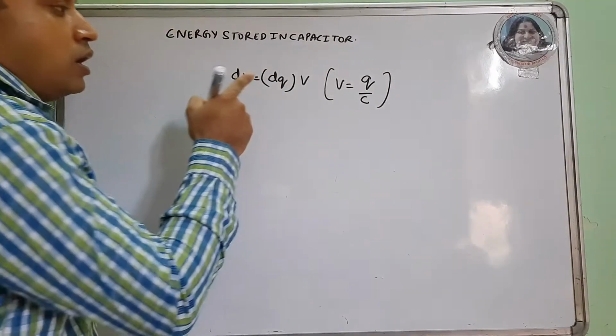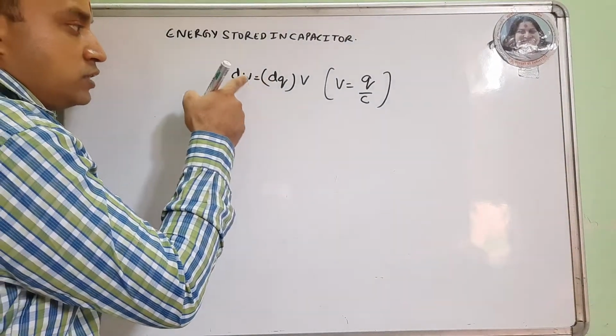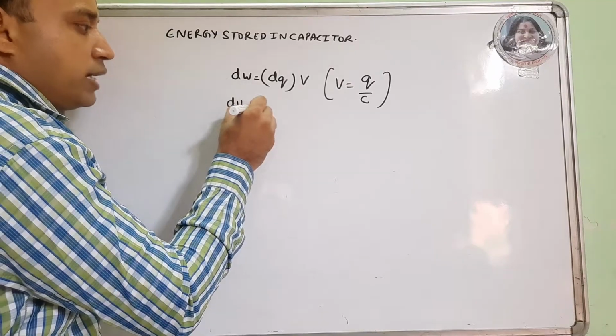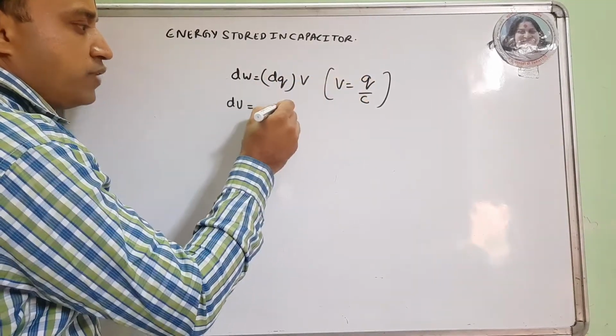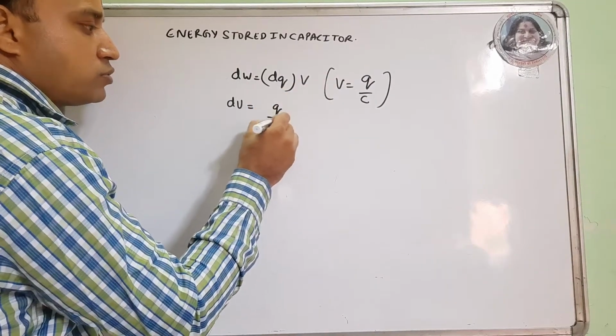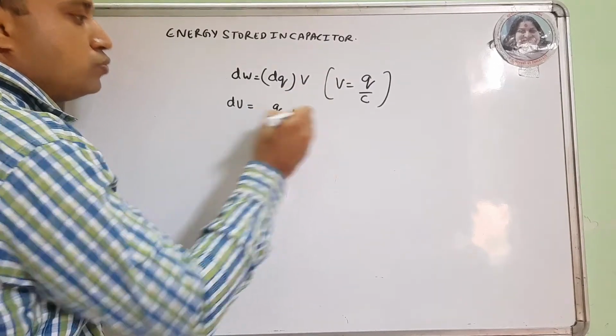Now this work done is stored as energy, and I substitute the value of V also, it becomes Q by C dQ.